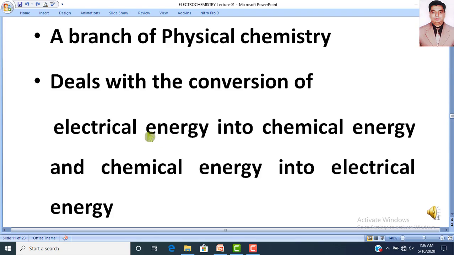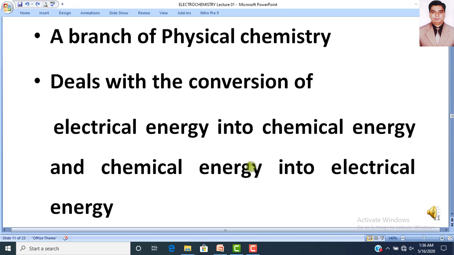Because according to the first law of thermodynamics, the law of conservation of energy, you have studied that energy can neither be created nor destroyed. But one form of energy can be converted into another form.